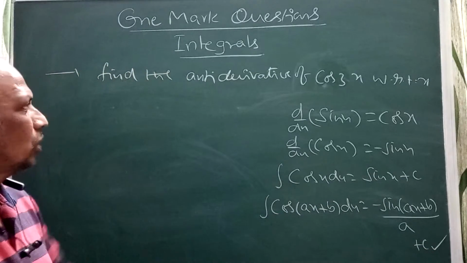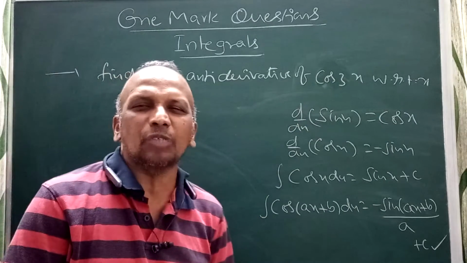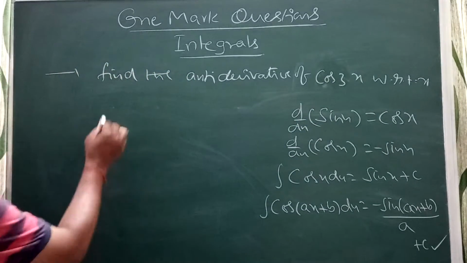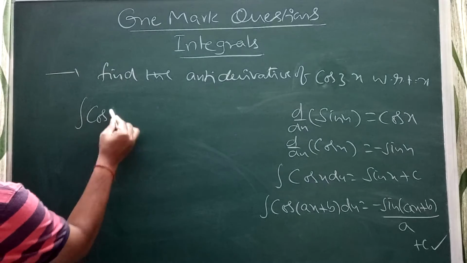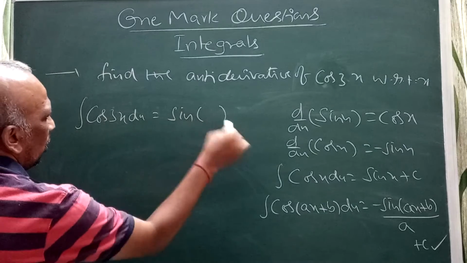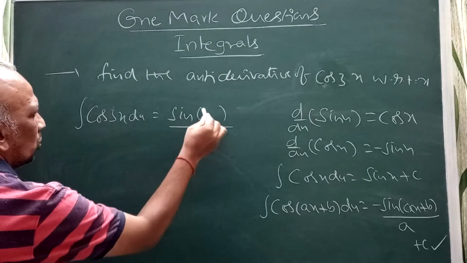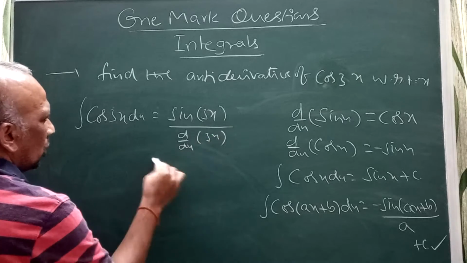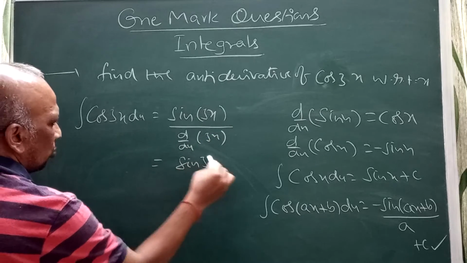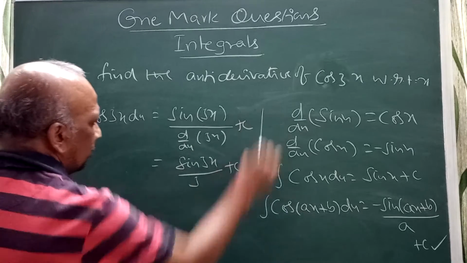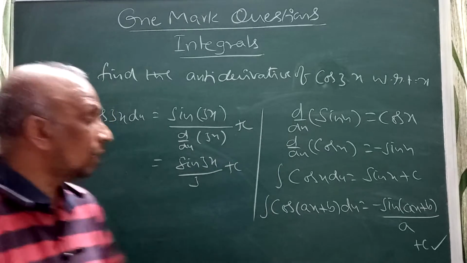Find the antiderivative of cos 3x with respect to x. When they are talking about this, I can write the integral of cos 3x dx. So I can write sin of 3x divided by the derivative of 3x. So I will write sin 3x by 3 plus c. This is the meaning of that.